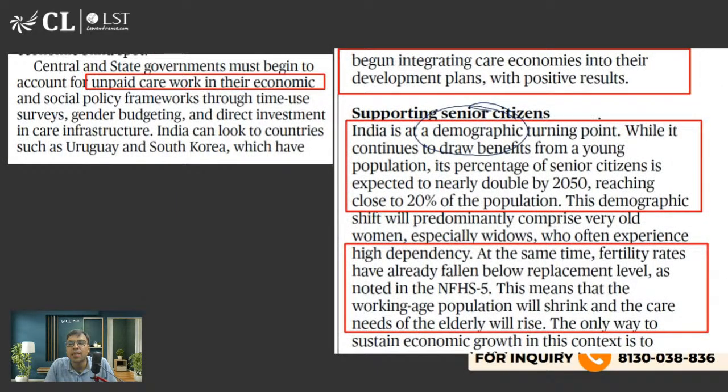Demographic मतलब population, demographic turning point. The term used is demographic dividend. This is the term used for India. Demographic dividend means we are actually having a good young population which can drive our economy. That's the idea of demographic dividend. Okay, so these are the things being talked about.